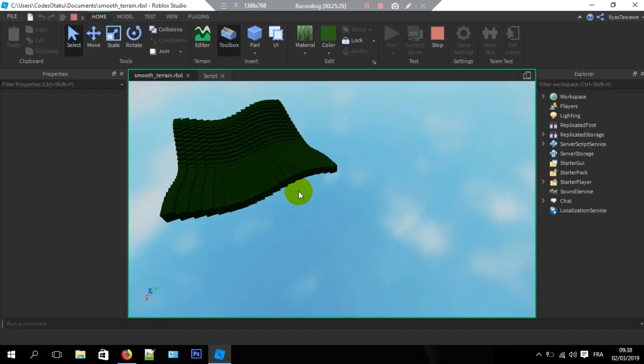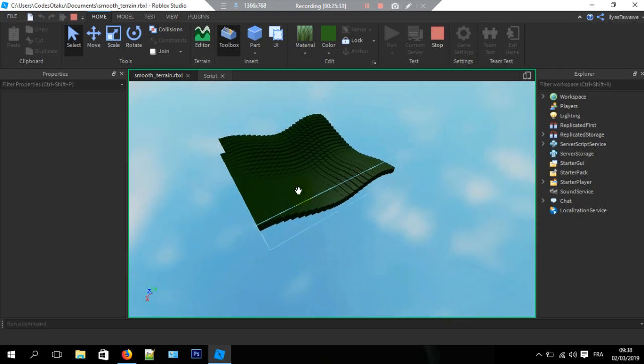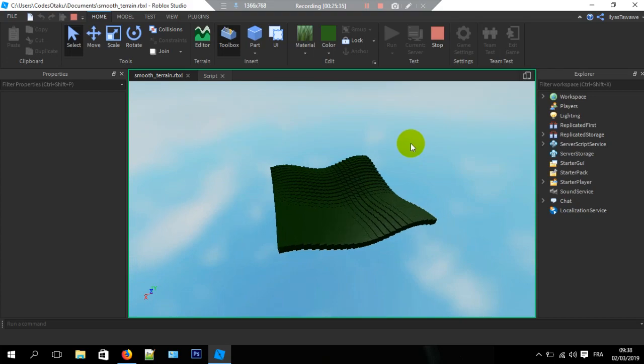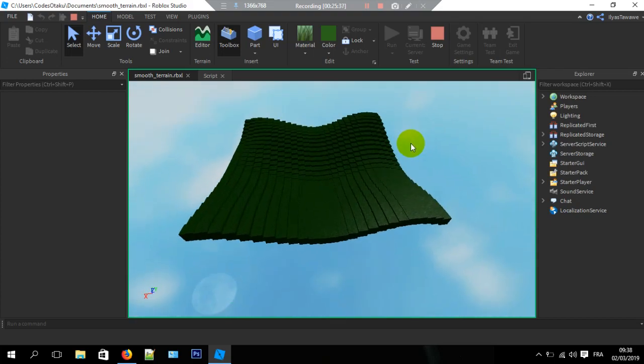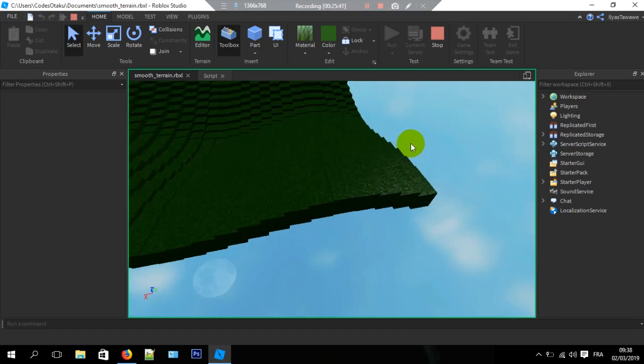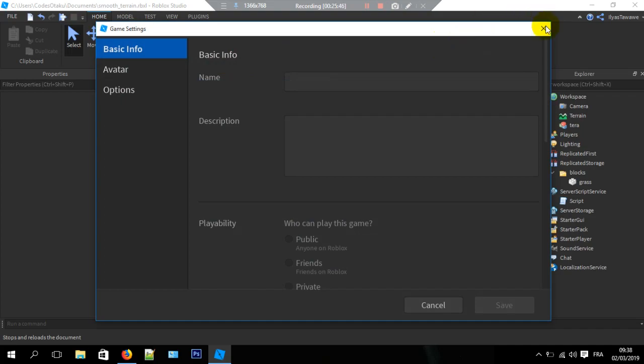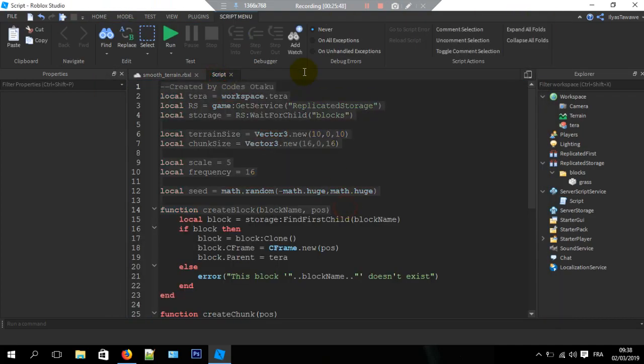Alright, as you see, we're generating some chunks and it's getting laggy. Well, I think there is a problem right here. First of all, I'm going to get down the chunk size to 2 by 2.